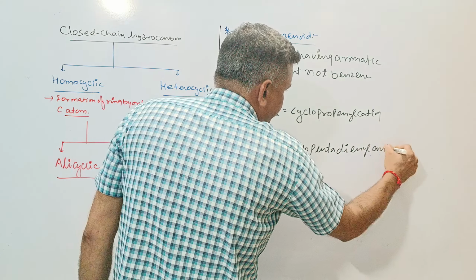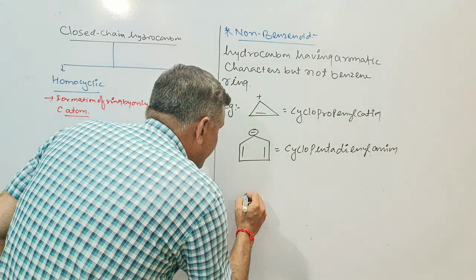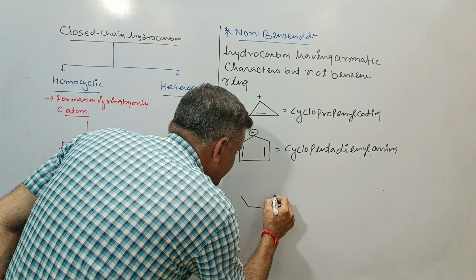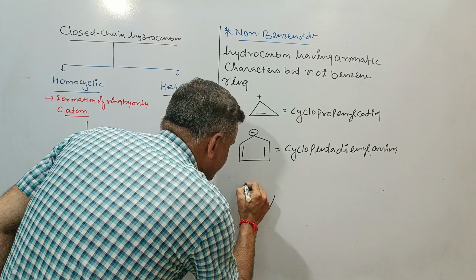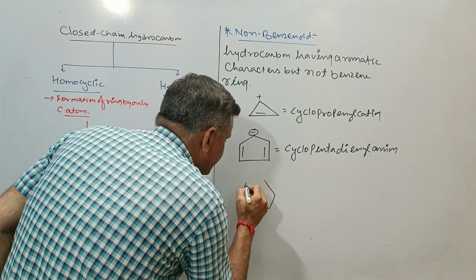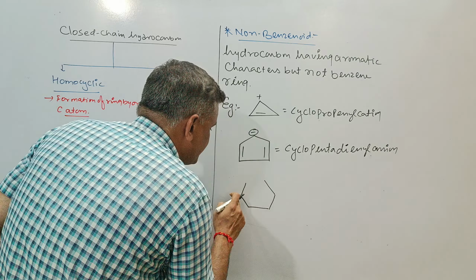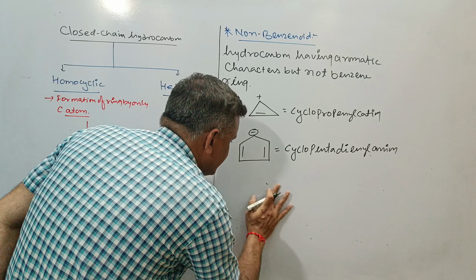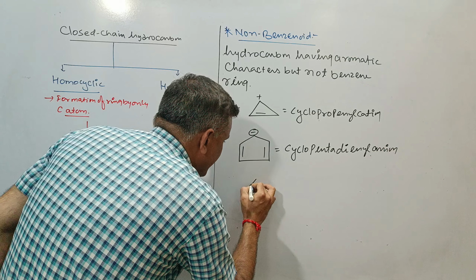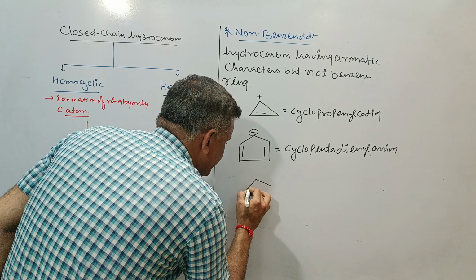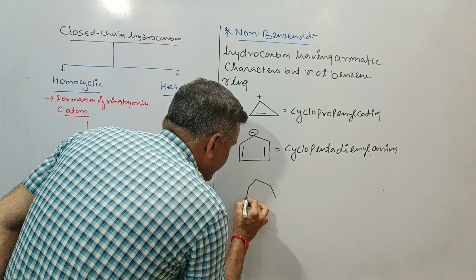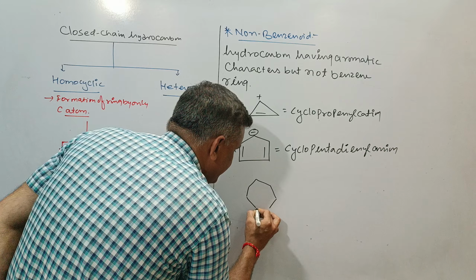Cyclopentadienyl anion. We can take another example also. Just these are as follows: 1, 2, 3 and 4. This is the 5, 6. And this is the 1, 2, 3, 4, 5 and 6. We can take as follows with the 7 carbon. This is the 1, 2, this is the 3, 4, 5 and 6 also.